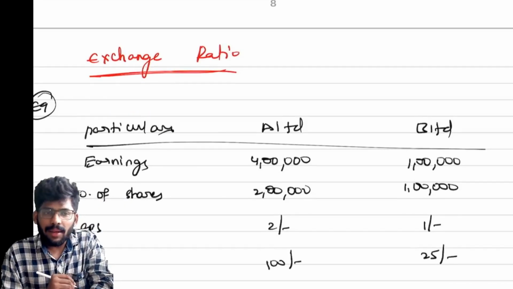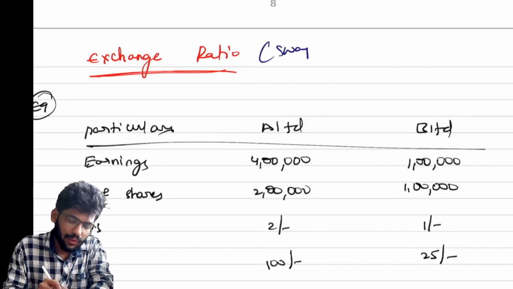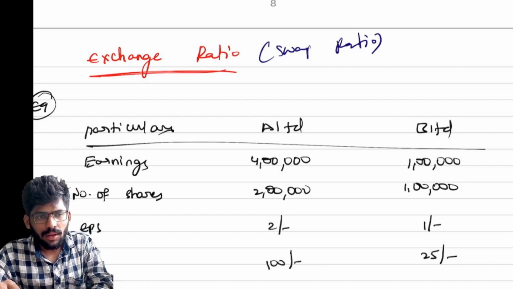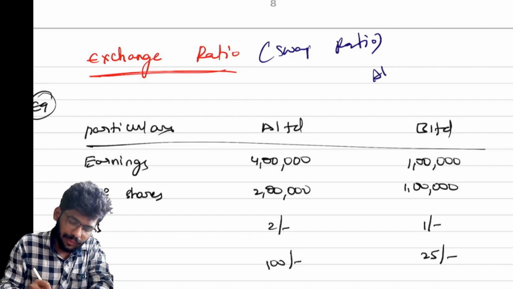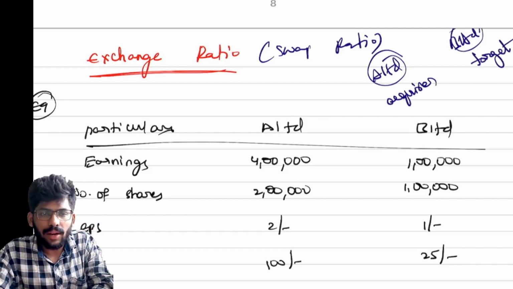So come to the next very important topic, the exchange ratio. We need to know about the exchange ratio, which we can also call the swap ratio. Simple, sir. Suppose an example: A Limited is acquiring B Limited. A Limited is the acquirer, and B Limited is the target.